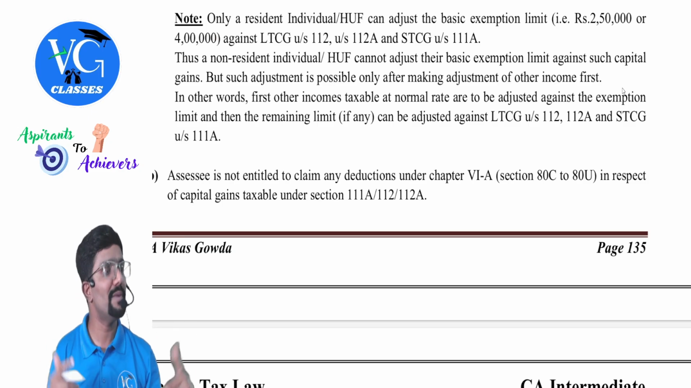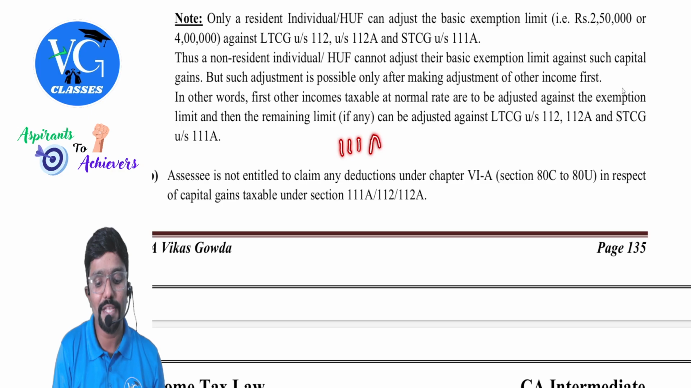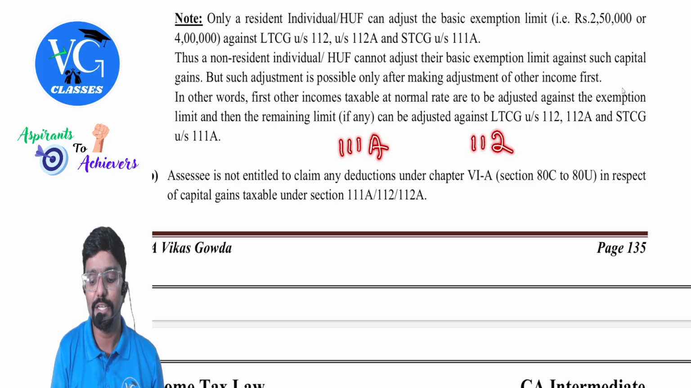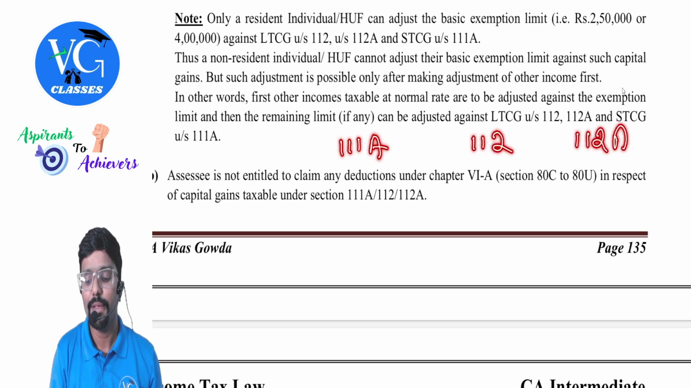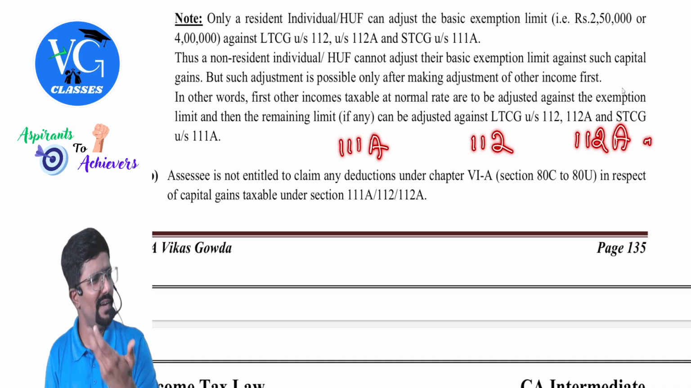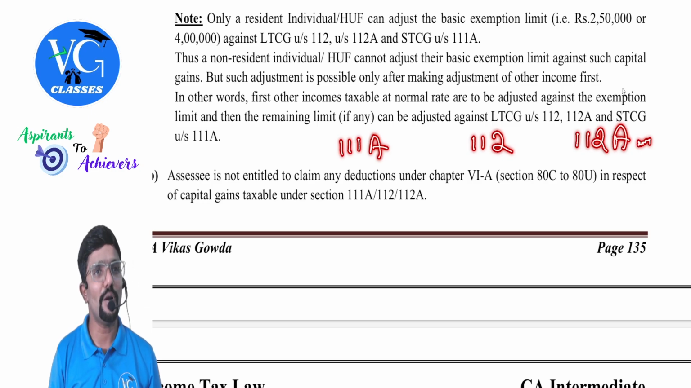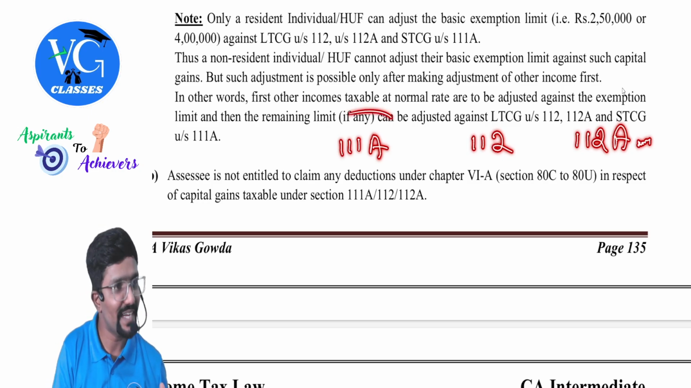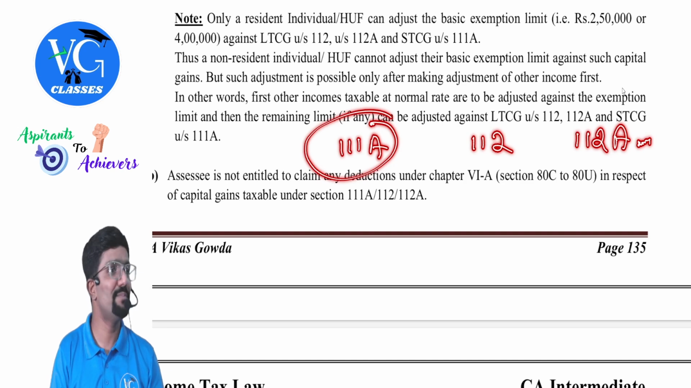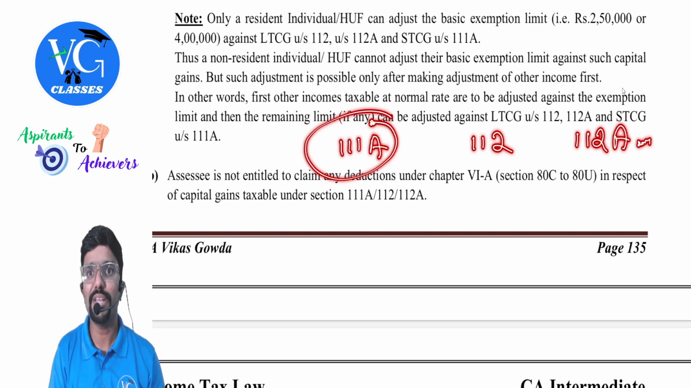Sir, what if the same assessee has both 111A special income as well as 112 and 112A? 112 and 112A is like almost same rates, 12.5%. So if you have the option, then always adjust first against highest rate. Tax planning. They have not put any condition.